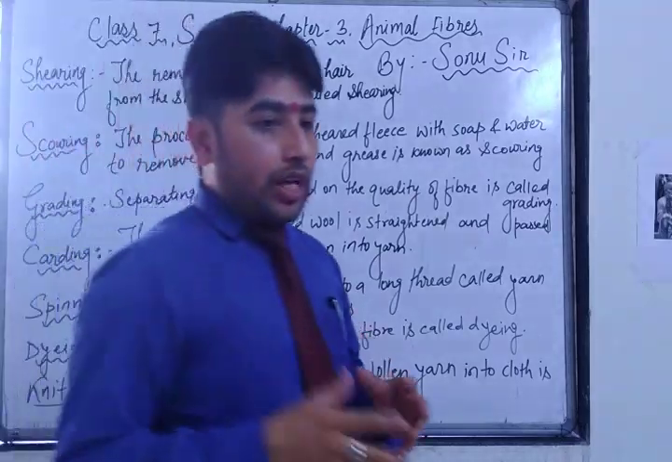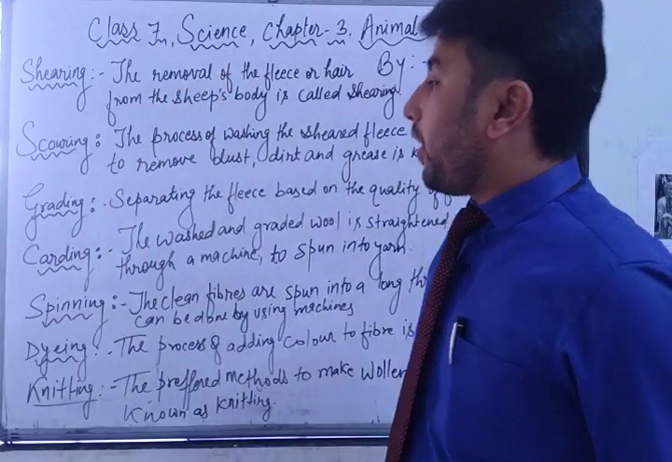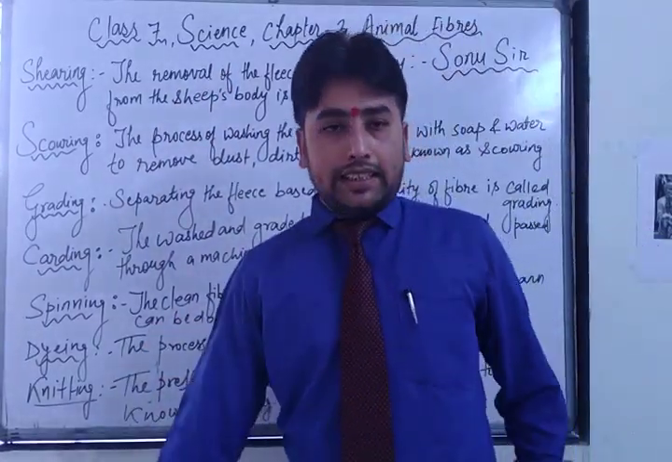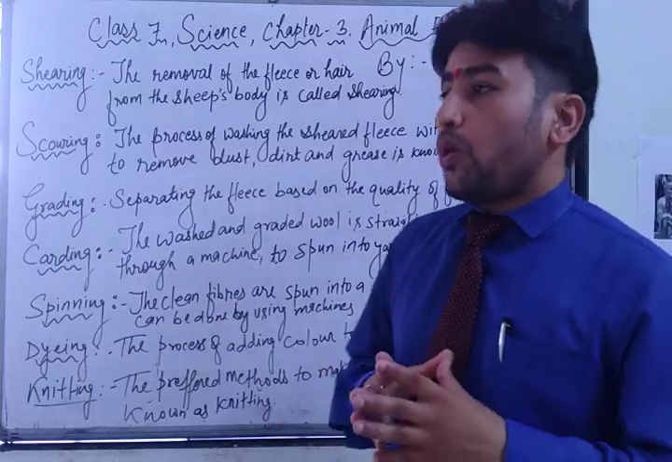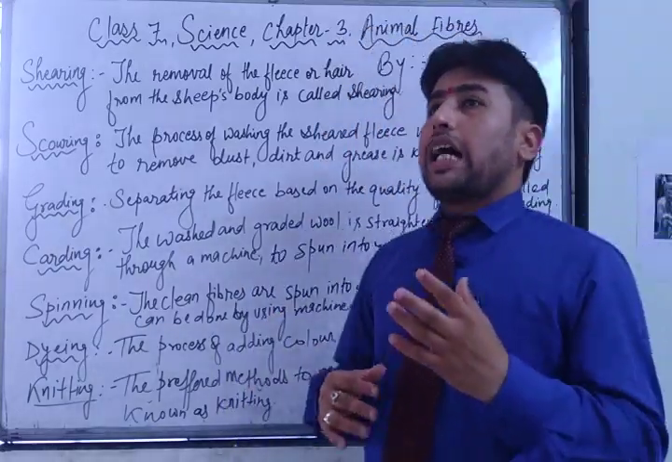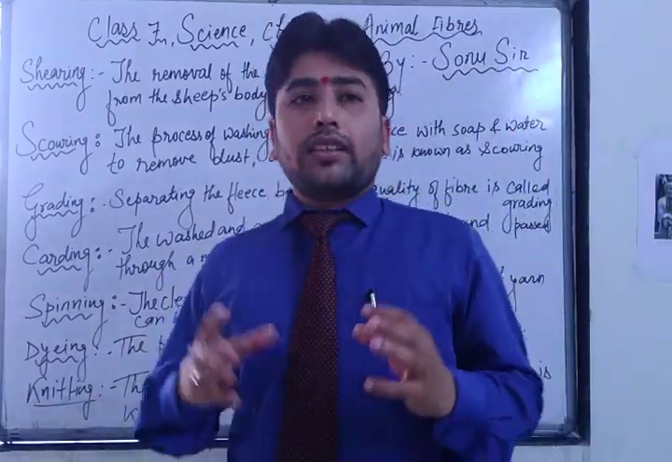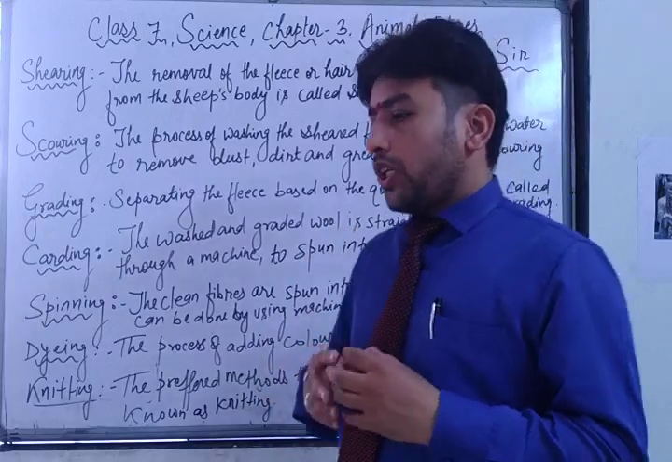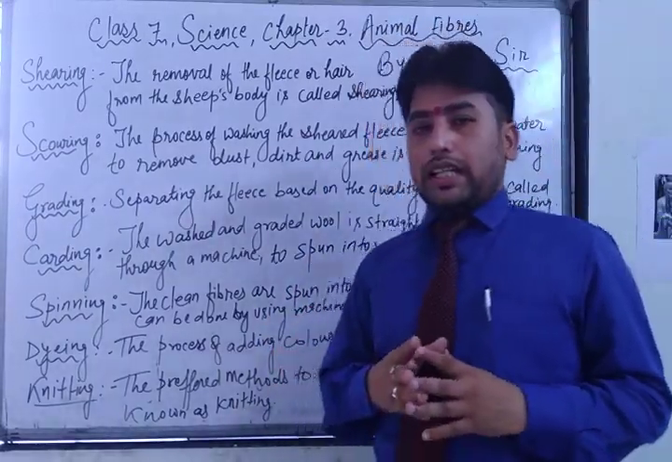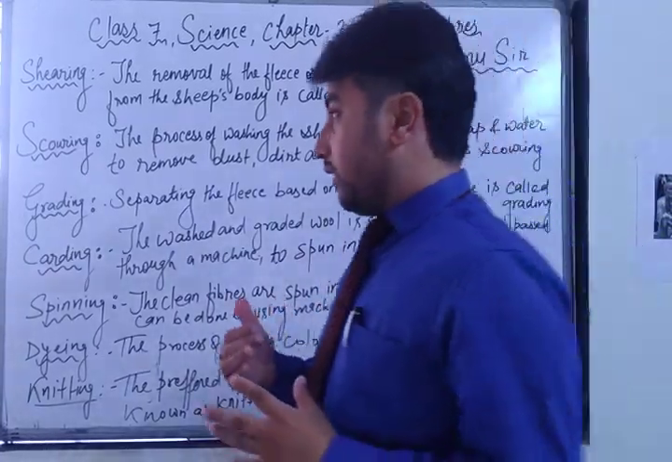I hope all of you have written the process names. The five processes were shearing, scouring, grading, carding, spinning, and after that the two processes dyeing and knitting. Why did I inform you about these processes? Because you should know what to do after rearing the sheep, that is, after collecting the wool from the sheep's body. I will explain these five processes. Before that, you should read about this.